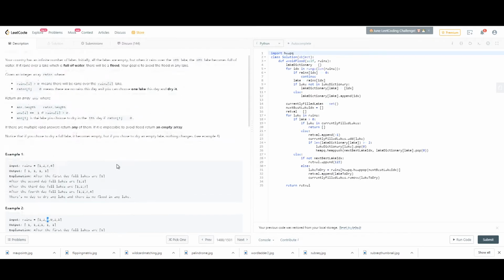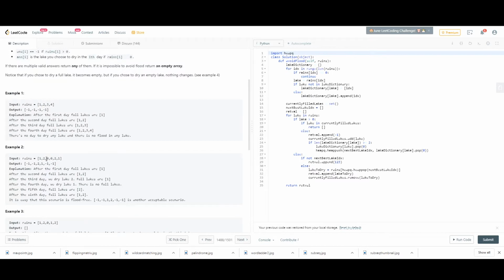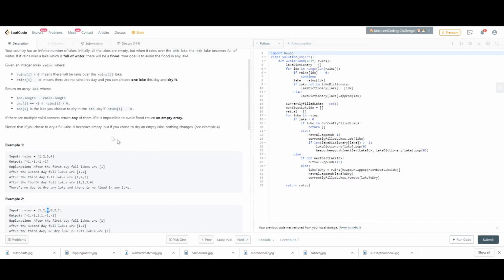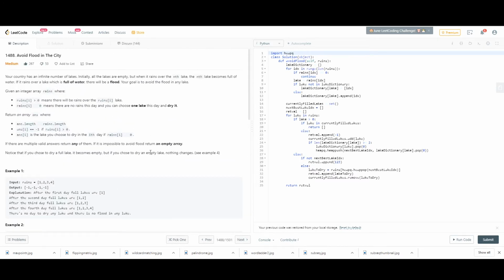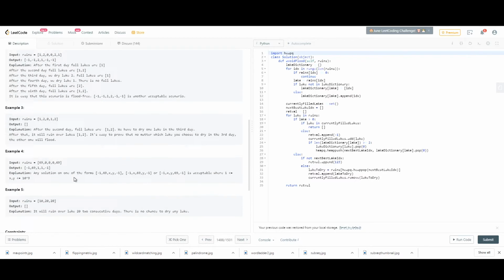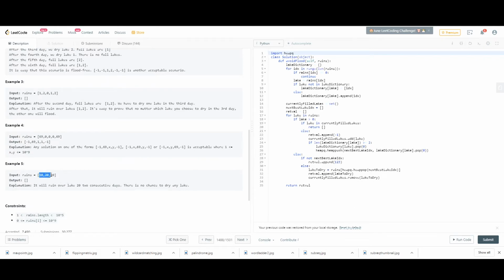What we have to do is, on days where it doesn't rain, choose a lake to dry such that a lake doesn't get rained on that already has water in it. For example, there's no solution to this problem. It rains on lake 10 on the first day, it rains on lake 20, and then it rains on lake 20 again. There's no chance to dry the lake.